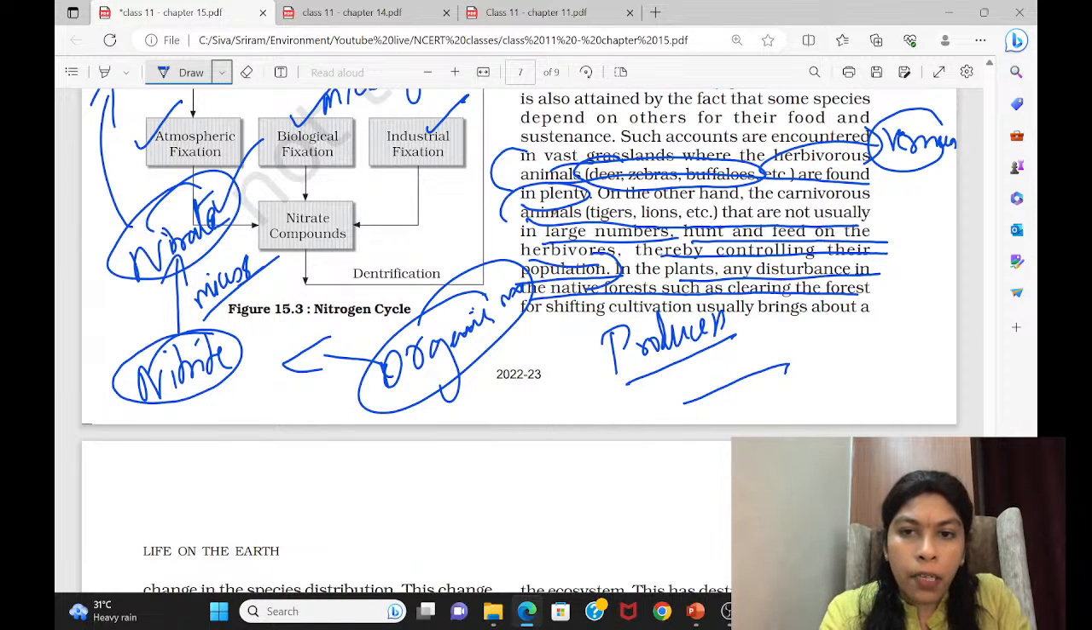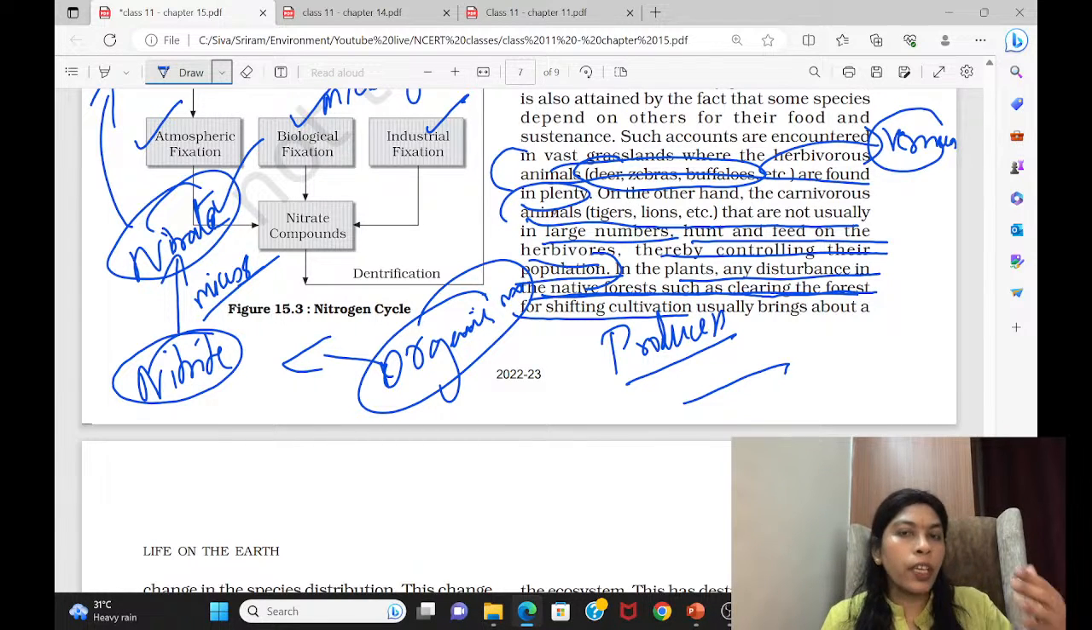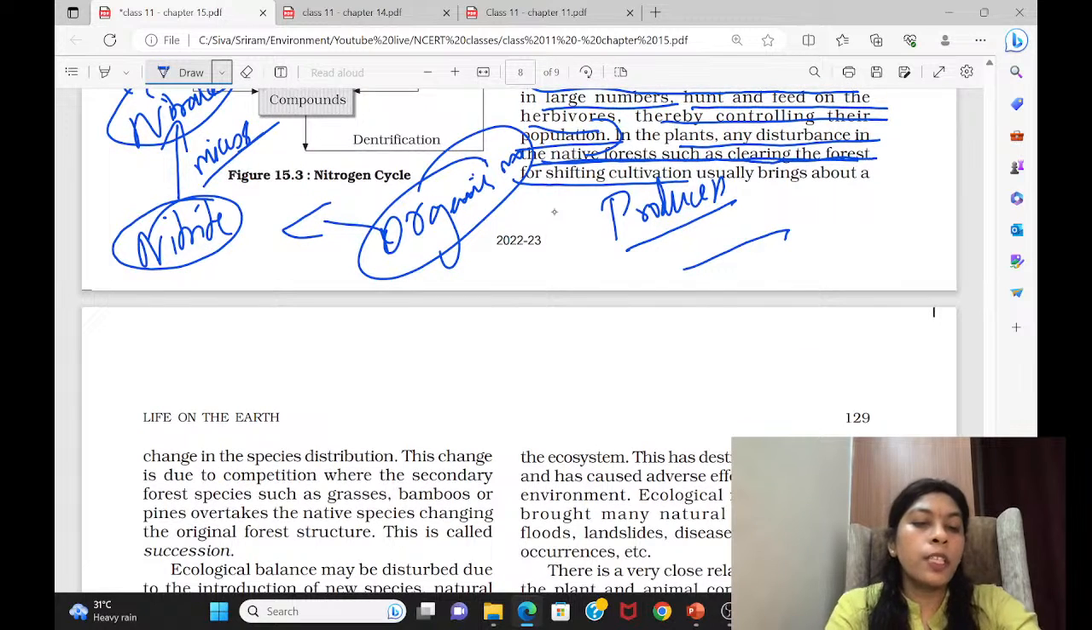Come to the last statement. In plants, any disturbance in the native forest, such as clearing the forest for shifting cultivation, is why we are banning it now. Slash and burn agriculture is completely banned. Although it is considered a traditional way of practicing agriculture, now we are not doing it. Why? Because when they clear a patch of land, the native forest will disappear. So what happens? It will bring a change in the species distribution. Completely there will be a change.